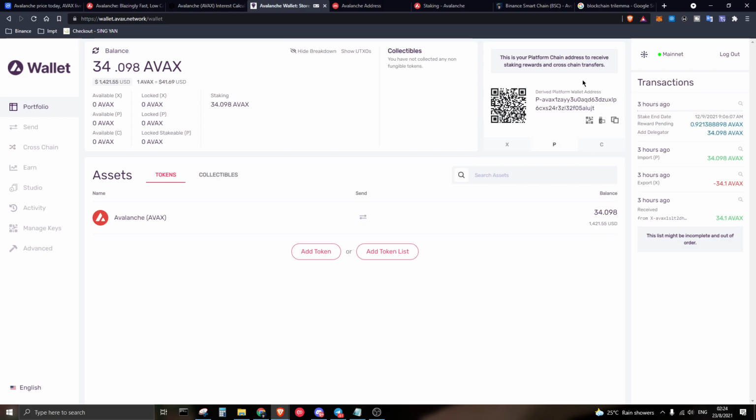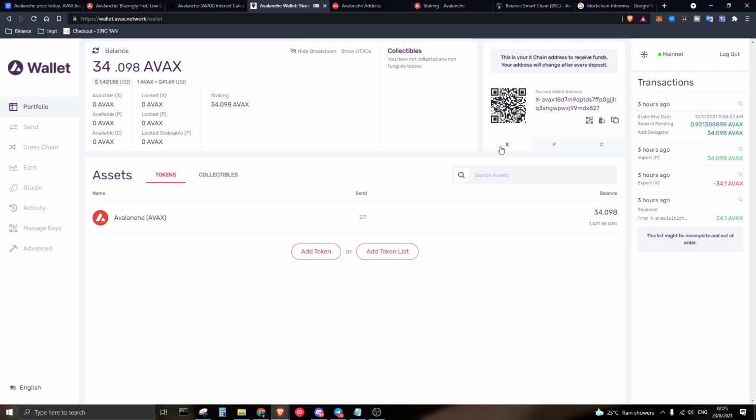So over here on the P itself, what's the P? Basically it is a platform wallet. You can perform transactions for your staking, and cross-chain transfers. And over here on the C itself, this is the contract chain that you use to interact with the Ethereum Virtual Machine, which is the ecosystem of Ethereum. So on the Avalanche wallet itself, you can have 3 types of wallets, and from there it's quite confusing.